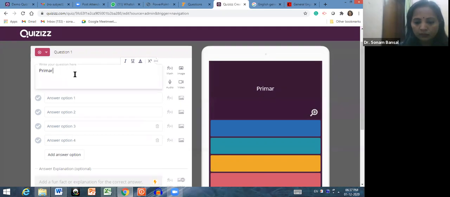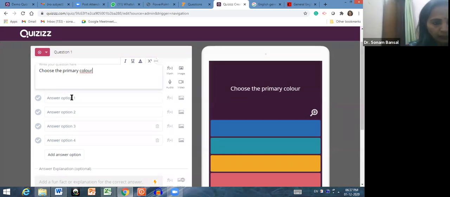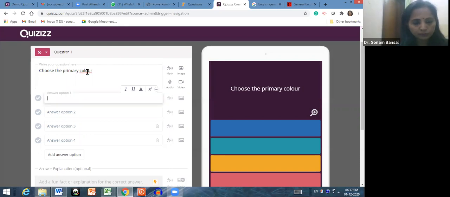Choose the primary color. Yeah, which one is primary color? And there are the answer options.